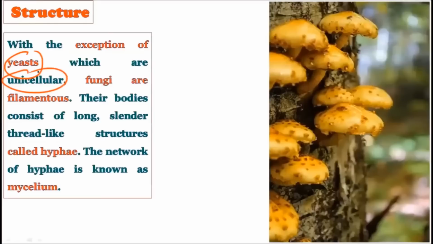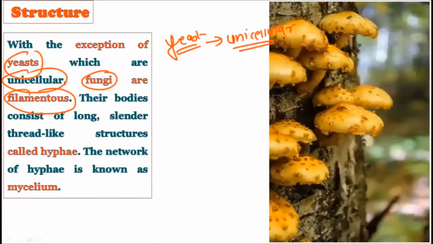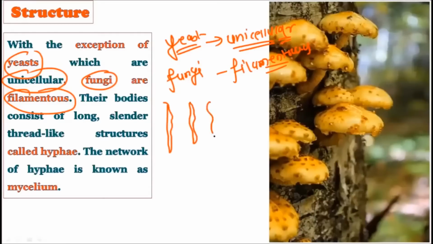Okay, now see, with the exception of the yeast, which is the unicellular fungi, fungi are mostly filamentous. There is only one exception, that is the yeast, and yeast is the unicellular fungi. एक ही सेल होता है. But if we avoid the exceptions, the majority of the fungi, almost all the fungi, are filamentous in structure, that is they form filaments, and that is why they are called filamentous. So filaments are like this, ऐसे filaments वहां पे होते हैं उनके structure में.